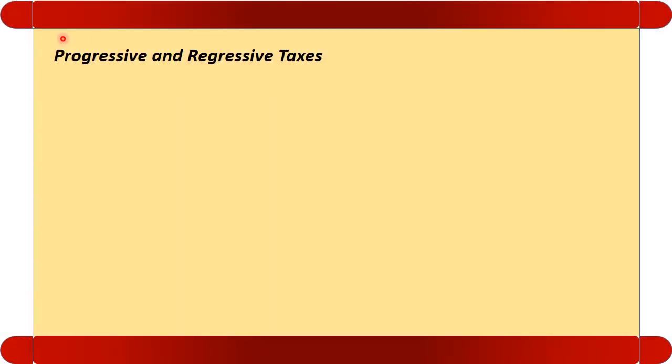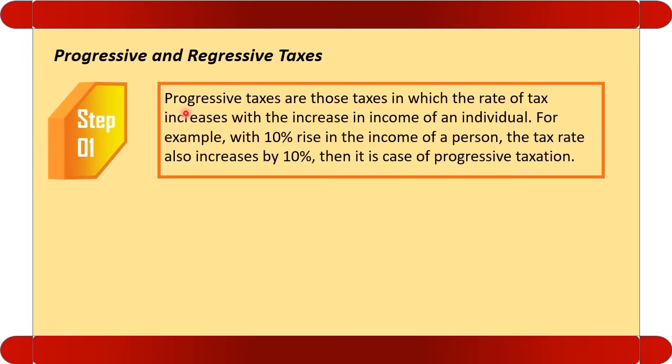So let us see the progressive and the regressive taxes. Firstly, we will talk about the progressive taxes. Progressive taxes are those taxes in which the rate of tax increases with the increase in income and decreases with the decrease in income. Example, with a 10% rise in the income of the person, the rate also increases by 10%.